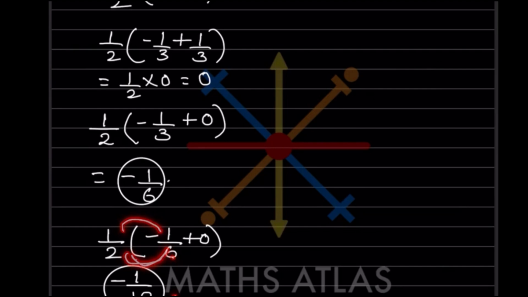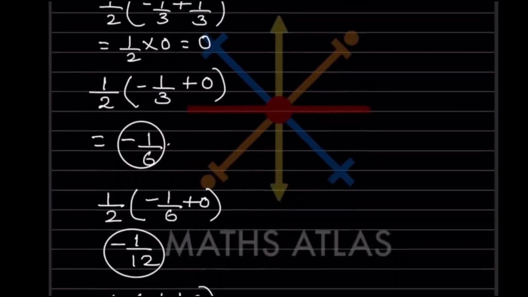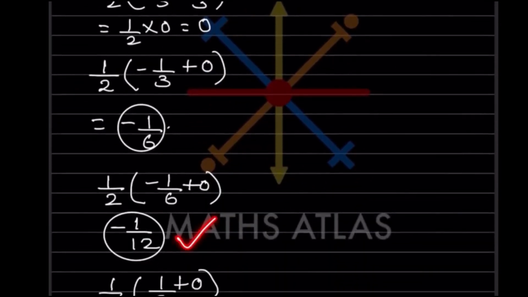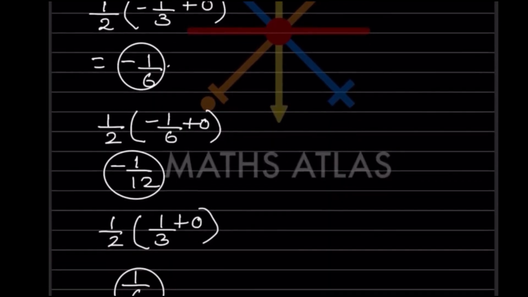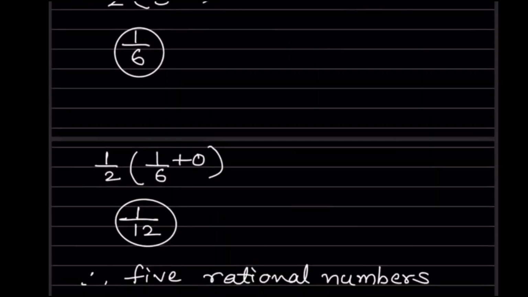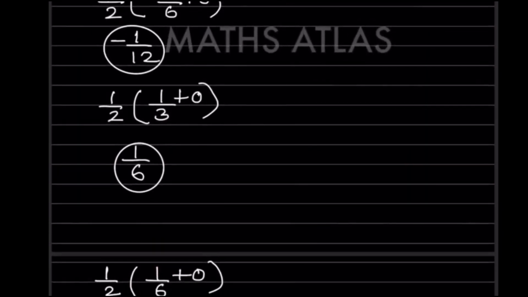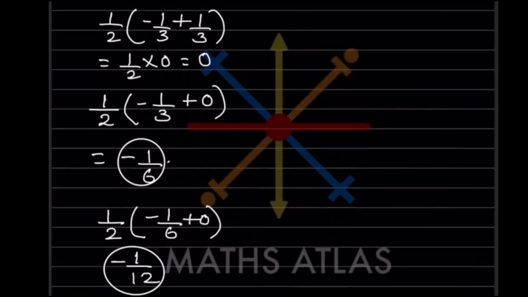So this is 2 into 6. Now again what will you do here? 1 by 2. How many numbers did we get here? 1, 2, 3. Now we have 1 by 3. So again we will do 1 by 3 plus 0. So this is going to be 1 by 6. Now again we will take this 1 by 6. So 1 by 2, 1 by 6 plus 0. So this is going to be 1 by 12. So now how many numbers did we get here? 1, 2, 3, 4 and this is 5.